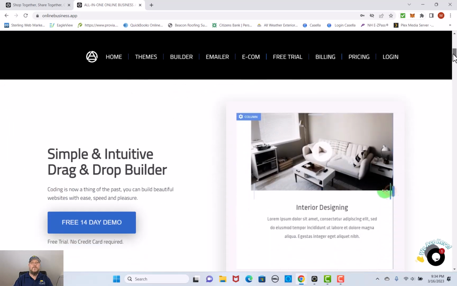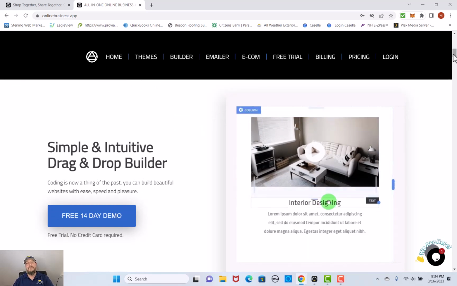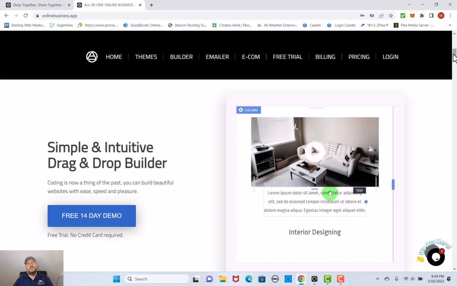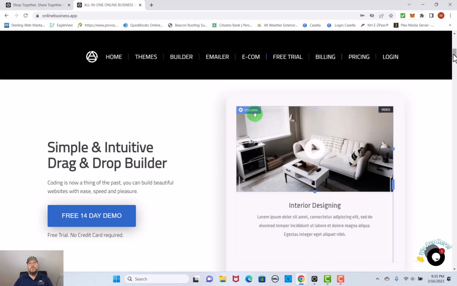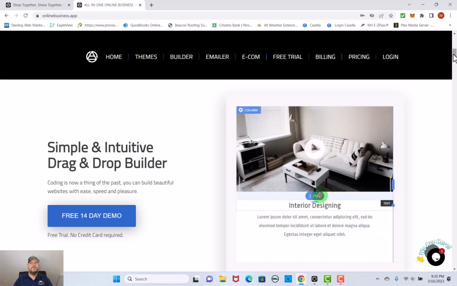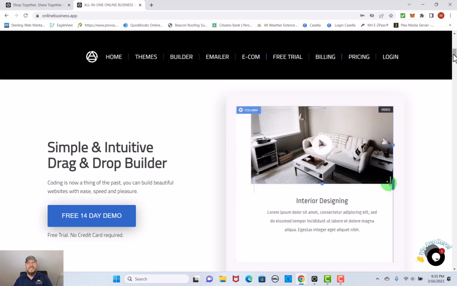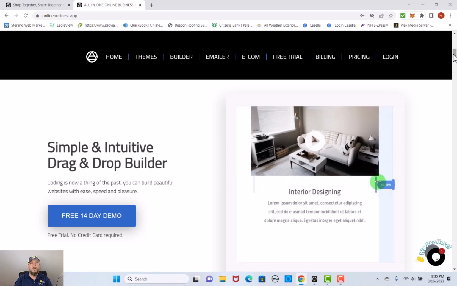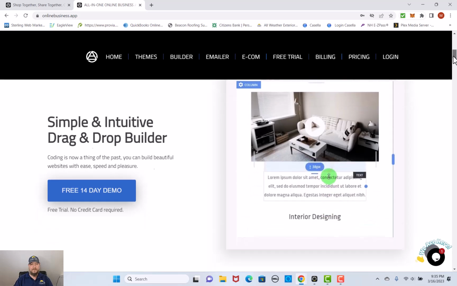So first and foremost, I was talking about how it is simple and intuitive and it has a drag and drop builder. So you'll be able to drag, drop your information, drop your pictures, retype information, resize that information, all just from a click of the button and being able to drag it around. You'll also be able to change background colors, change the orientation of what you want to present on the page. So this really has endless possibilities. And that's what makes this software so amazing.